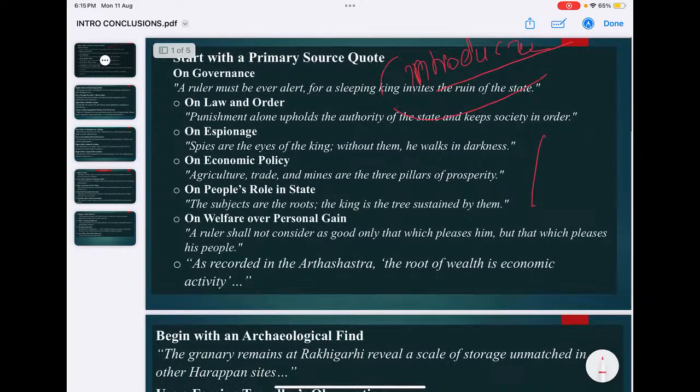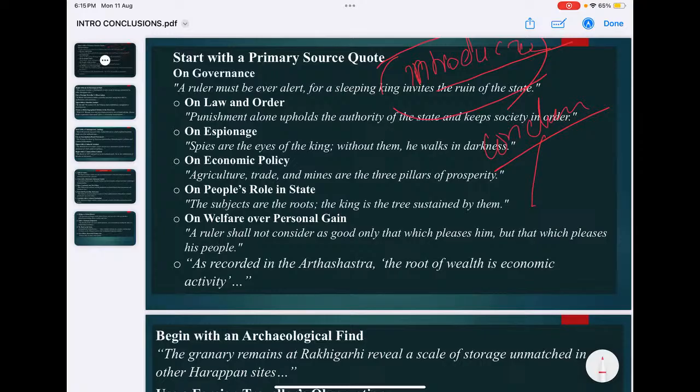There are different sorts of introductions and conclusions in paper 1, paper 2. That will break the monotony of answer writing. Here you can start with a primary source. Primary sources can be archaeological, literary sources, indigenous sources, foreign sources.